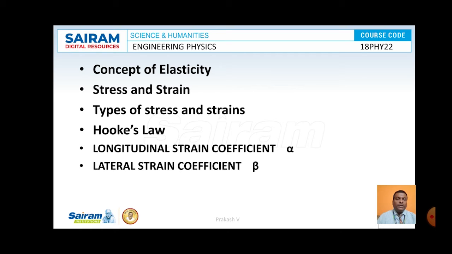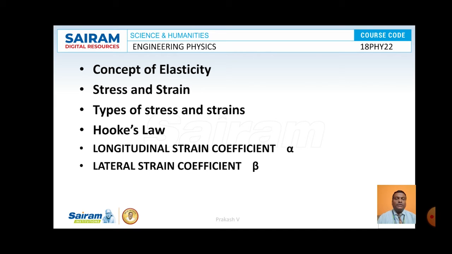Once you remove the applied force, the rubber will return to its original shape. Even some metals will undergo deformation after applying force, and once the force is removed, they will come back to the normal state. That is the concept of elasticity. This will come into picture within certain limits.